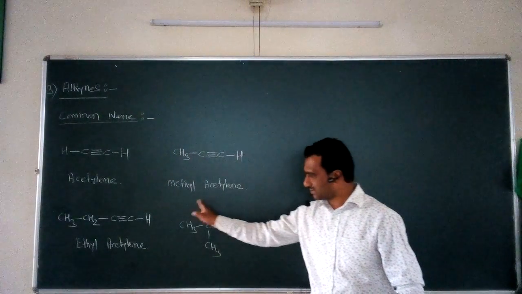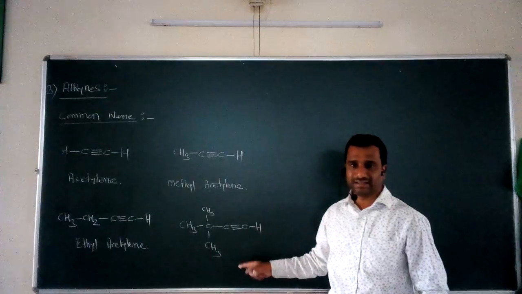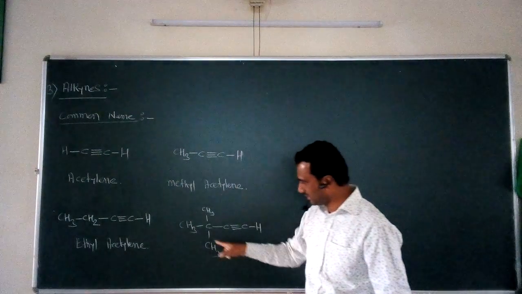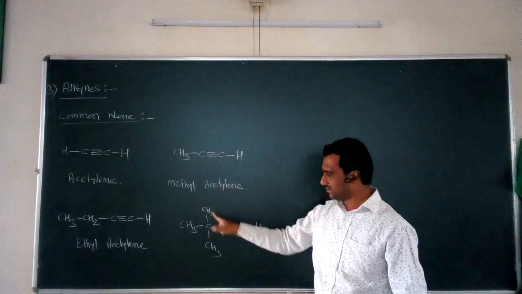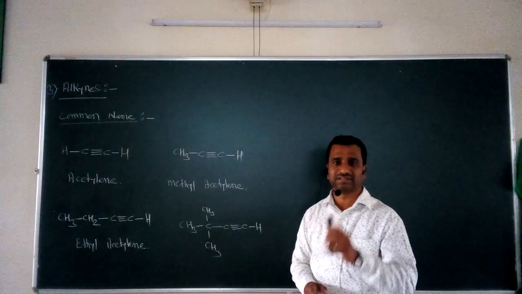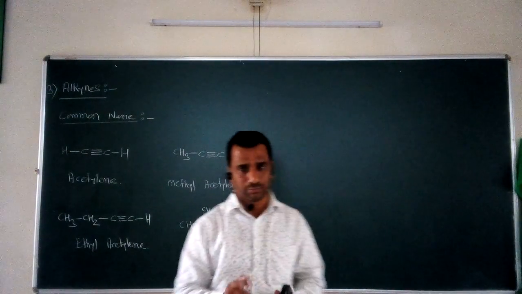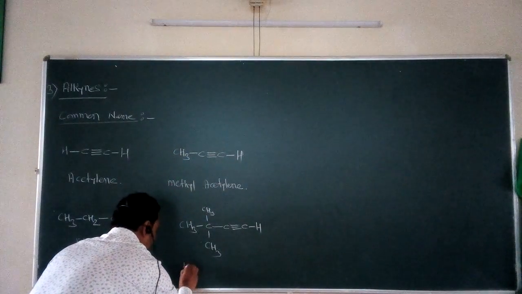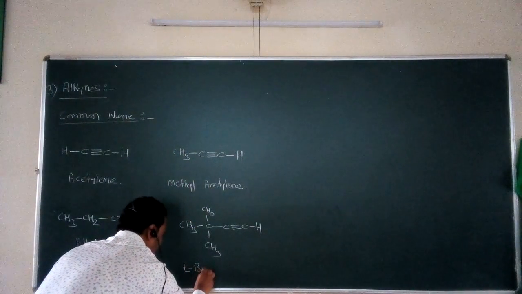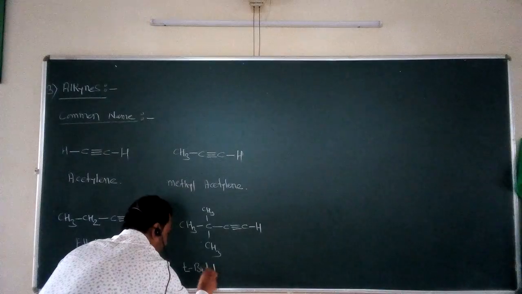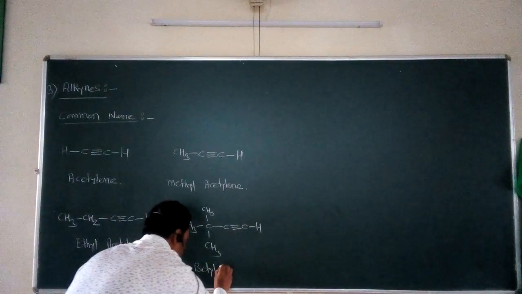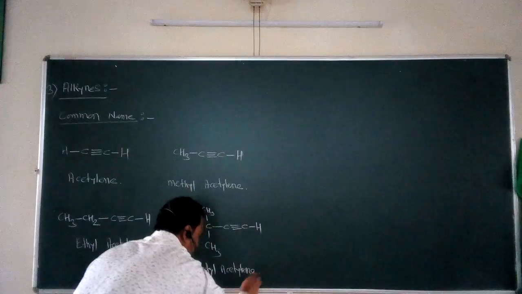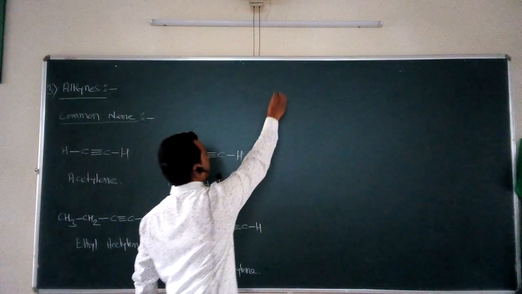So again we have to assign what type of group we can add here. We add one group by replacement of this hydrogen from the acetylene, that is nothing but the CH3-C-CH3-CH3, and that is nothing but the tertiary butyl group. So what is the name of this compound now? It is called the tertiary butyl acetylene. This is a common name for the given compound.